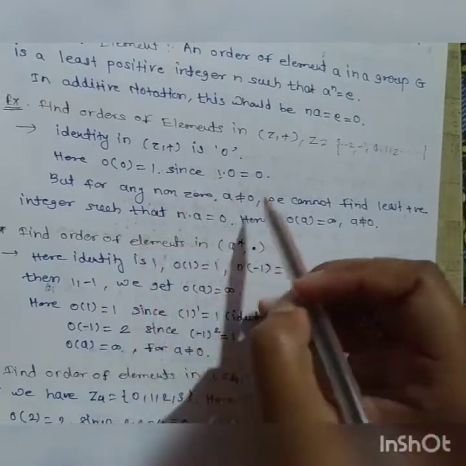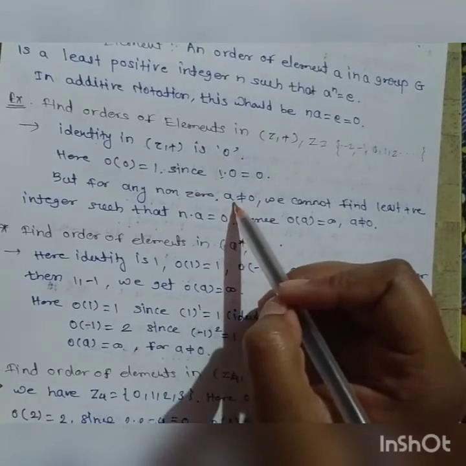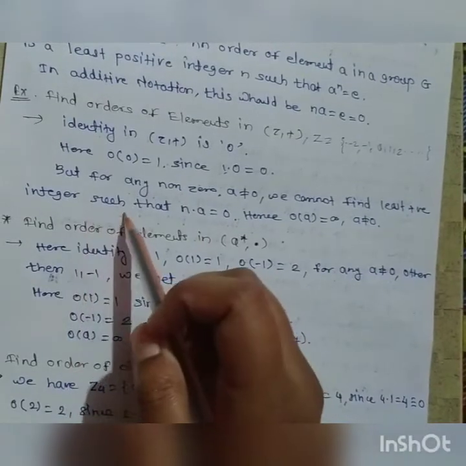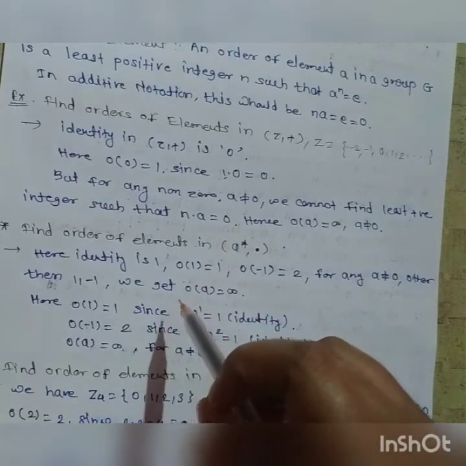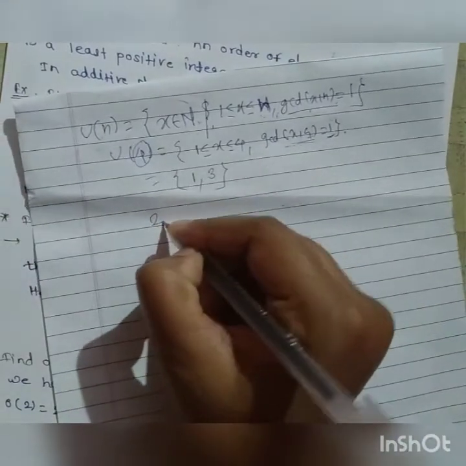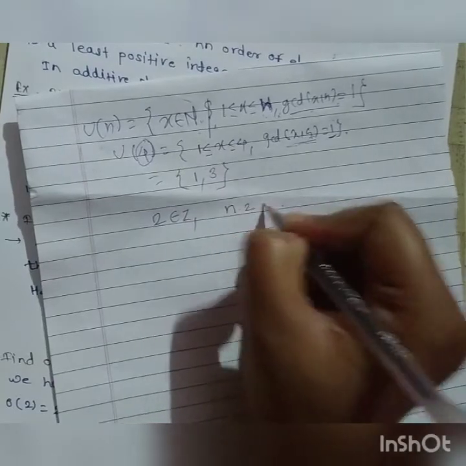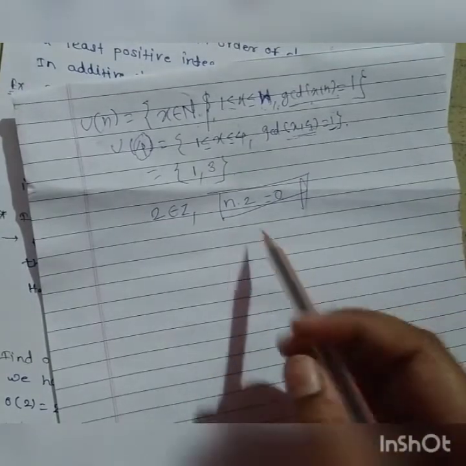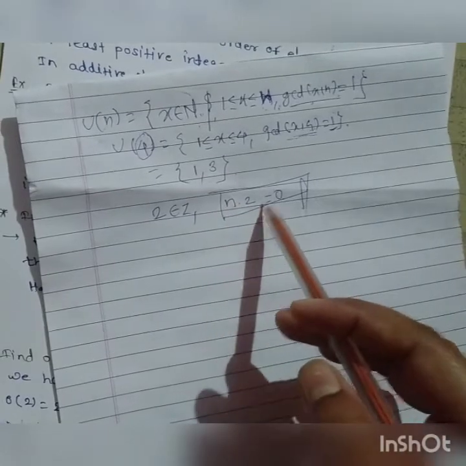But for any non-zero element a belonging to Z, we cannot find a least positive integer n such that n times a is equal to 0. Suppose we consider 2 belonging to Z: can we find the least positive integer n such that n times 2 is equal to 0?